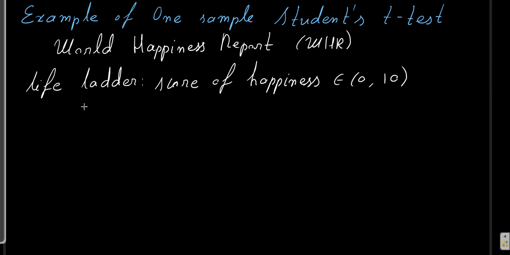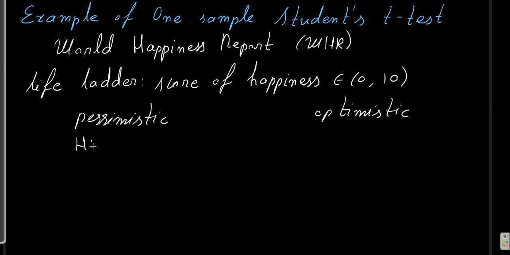So we might come up with a series of hypotheses. For example, we might have someone that is a pessimistic person, and we might have someone that is an optimistic person. The pessimistic person might say that on average, people are going to say that the happiness is around 4.5.